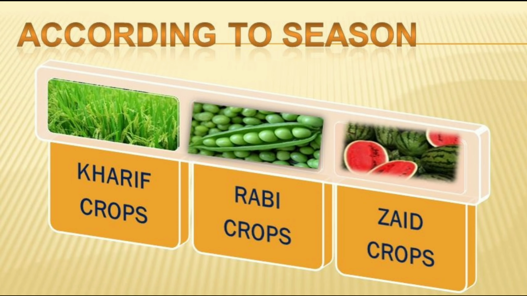Examples of the crops that come under Rabi crops are wheat, gram, barley, and tobacco. Next type of crop is Zaid crops, in which summer season vegetables come and green fodder crops are included.